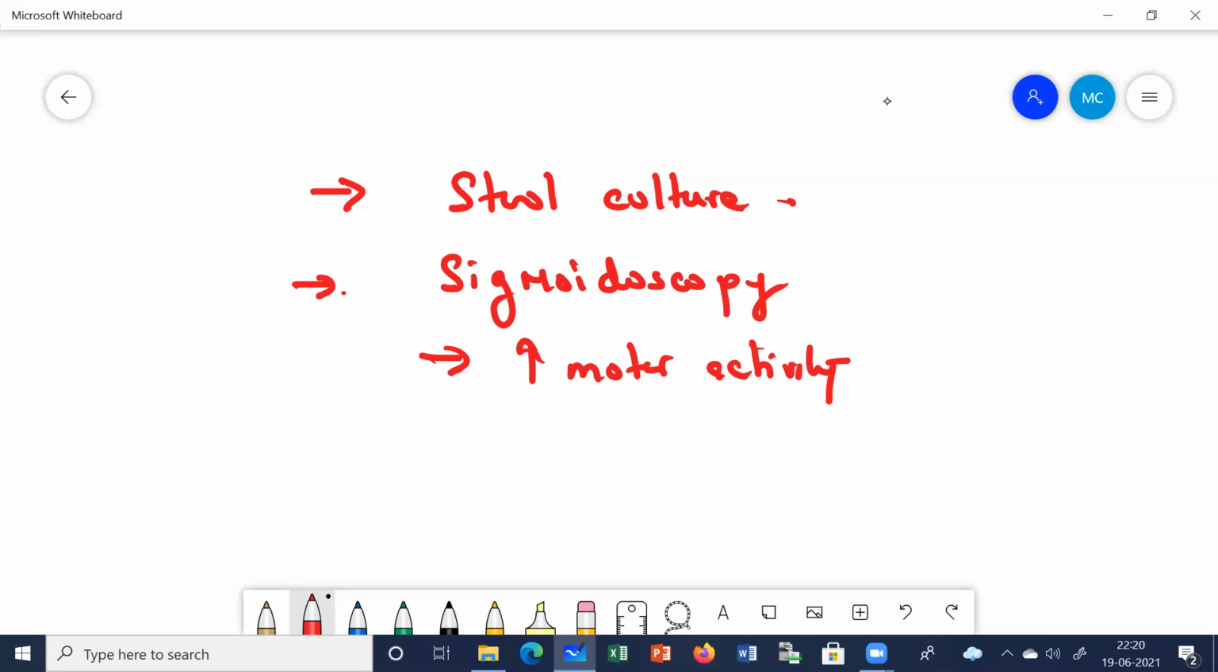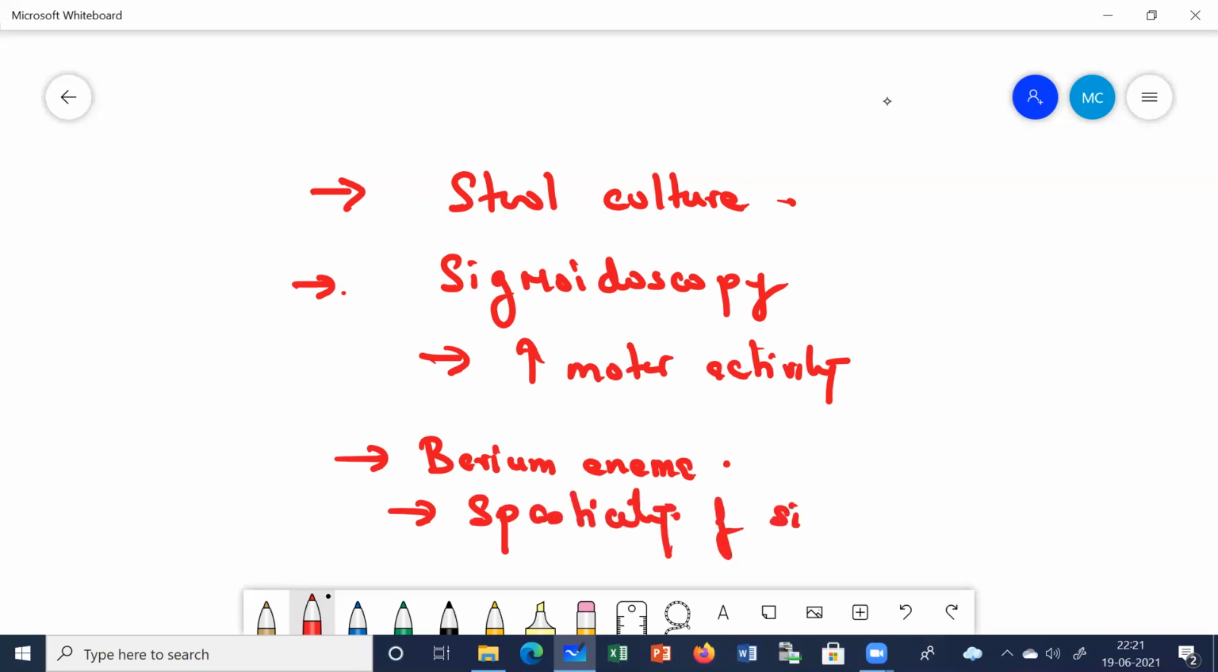When you carry out a barium enema, again you will find the mucosa is normal. There are no ulcerations, no polyps, so no other cause you can find. But what you can find is spasticity of the sigmoid colon, and because of so much spastic, increased motor activity, there occurs a tubular appearance of the descending colon. Clear? So this is all about your investigations.